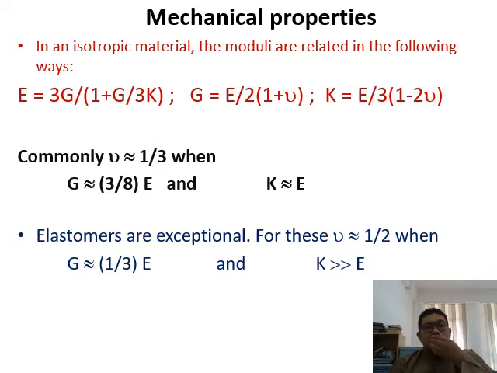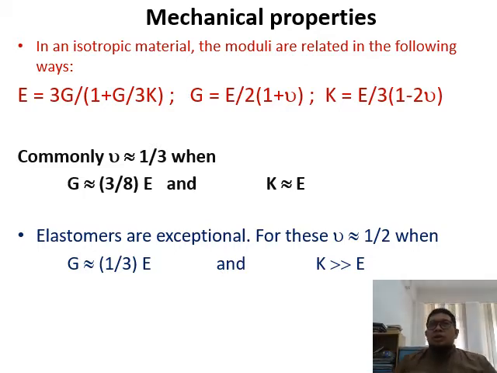For example, you have elastic modulus E, and then you have shear modulus G. So the relationship that you need to know is per equation. Commonly known, if you have the Poisson ratio, which is a third, when you consider shear modulus, it is 3/8 of the Young modulus. So basically, you can make a comparison between the elastic modulus and shear modulus.